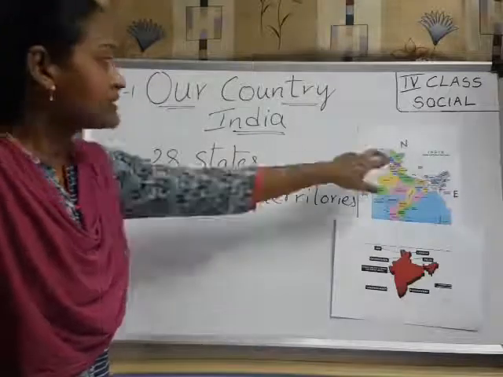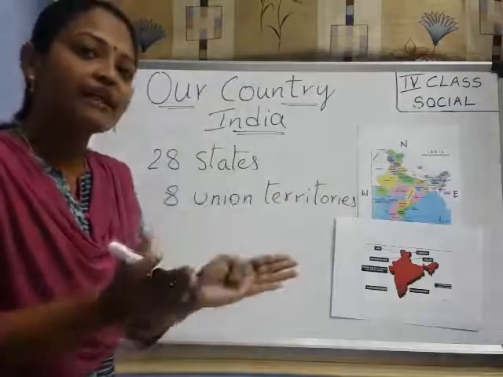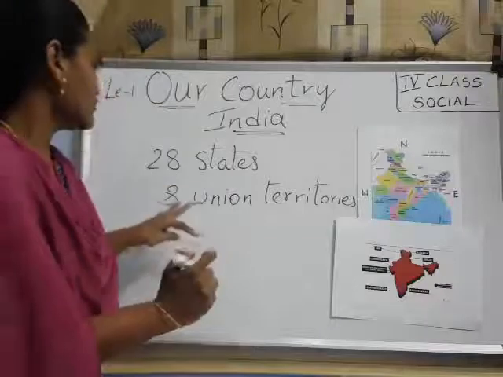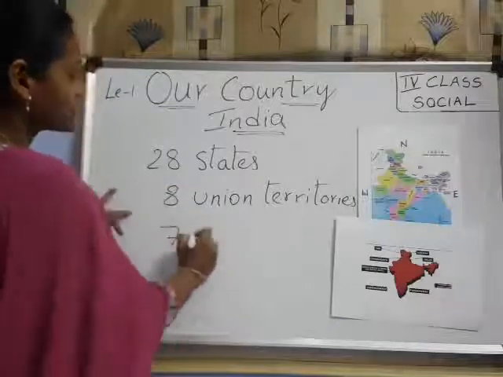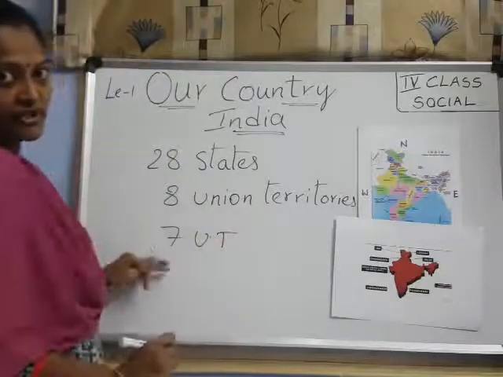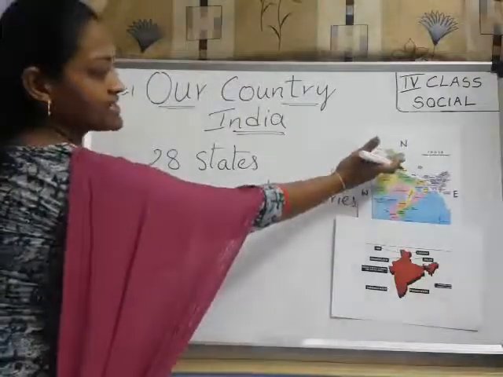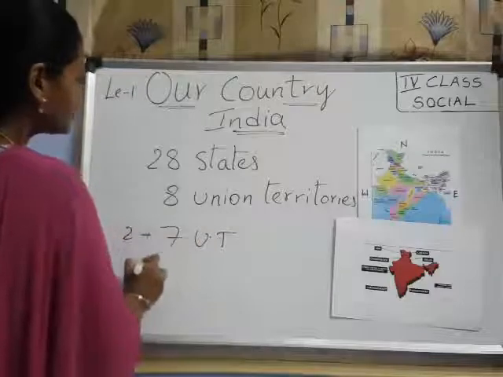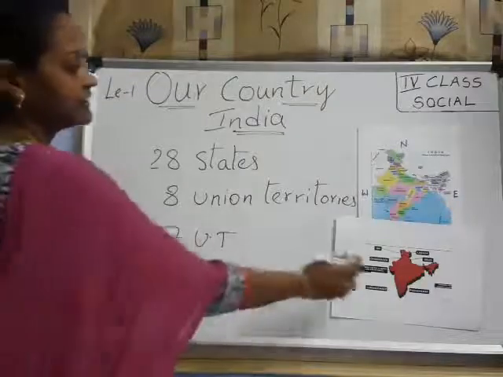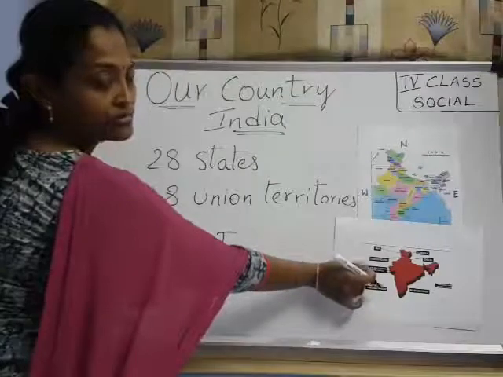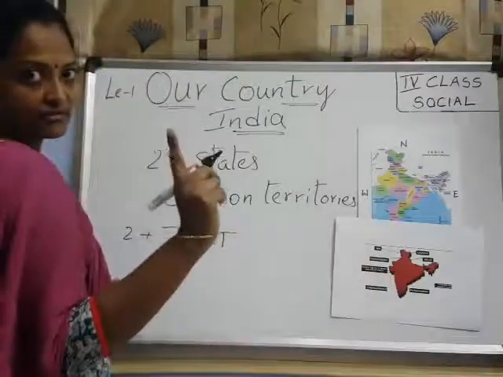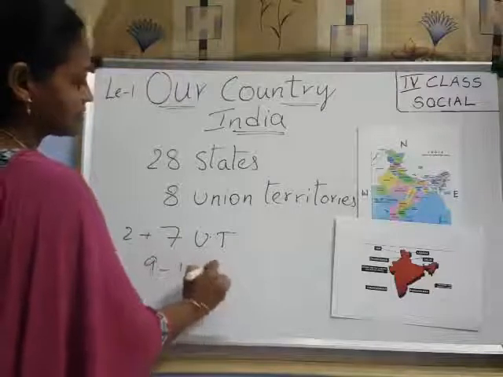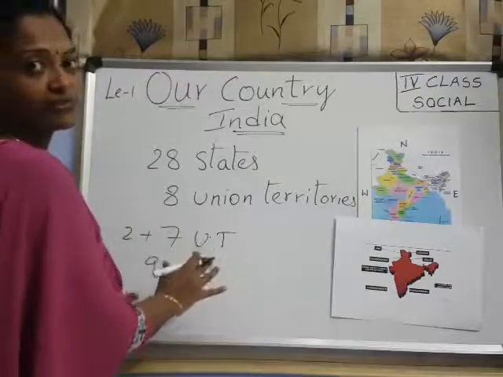And Jammu and Kashmir is again divided into 2 union territories, understood? So in your textbook it is given as 7 union territories, right? If Jammu and Kashmir is divided into 2, and you add 2, how many do you get? 9, right? But these two were combined into only 1. If you remove one, then it is 8. So in total we have 8 union territories.